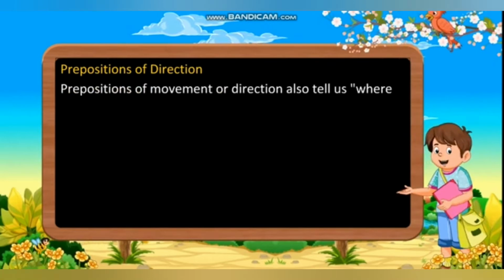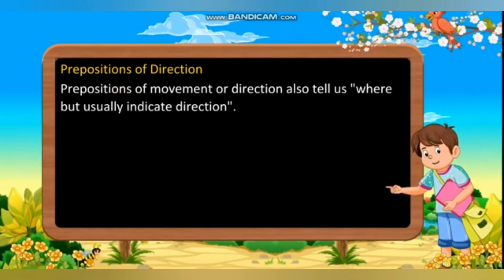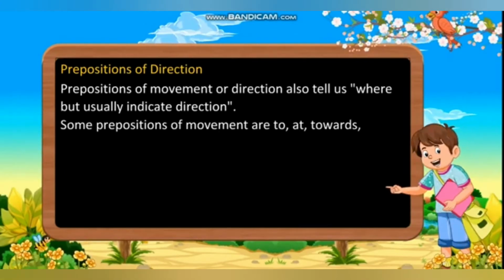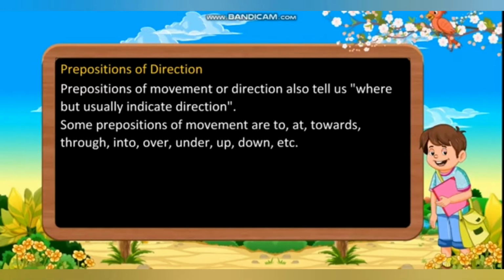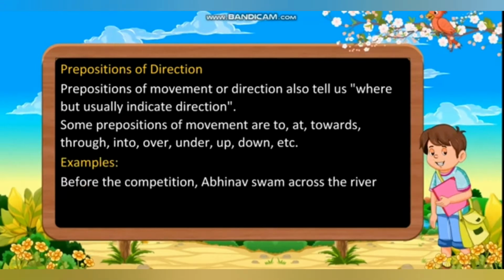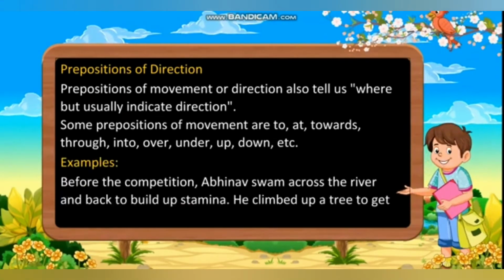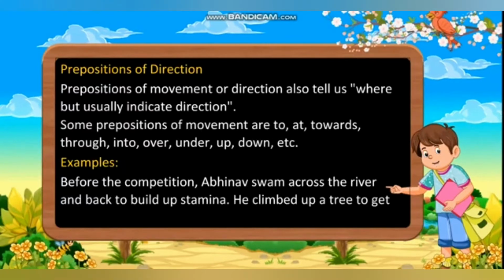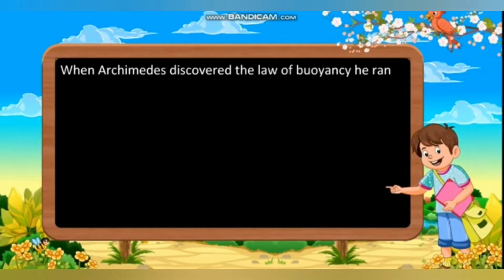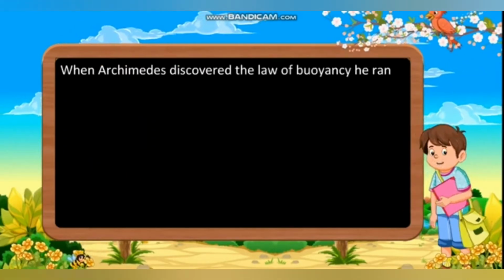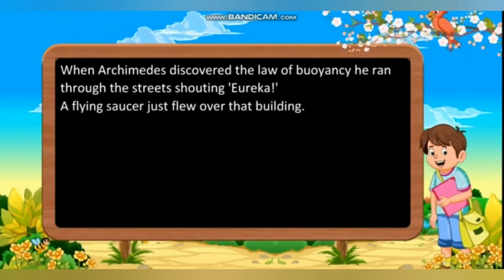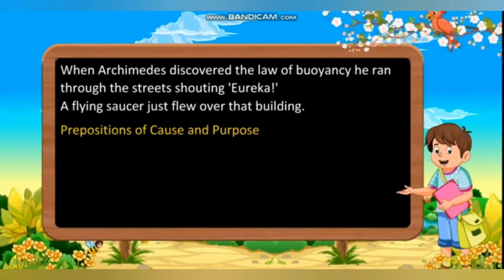Prepositions of direction. Prepositions of movement or direction also tell us where, but usually indicate direction. Some prepositions of movement are to, at, towards, through, into, over, under, up, down, etc. Examples: before the competition, Abhinav swam across the river and back to build up his stamina. He climbed up a tree to get over the wall and into the orchard. When Archimedes discovered the law of buoyancy, he ran through the streets shouting Eureka. A flying saucer just flew over that building.